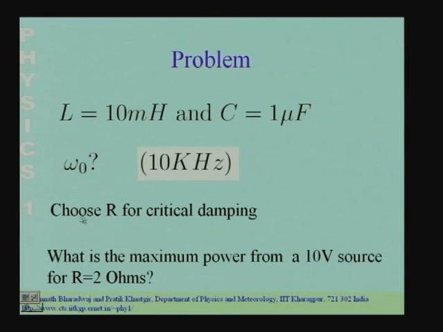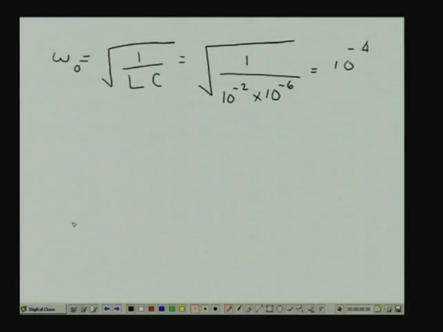Now, the next question is, we have to choose the resistance so that the circuit is critically damped. Let us discuss this. For critical damping, beta should be equal to omega naught.